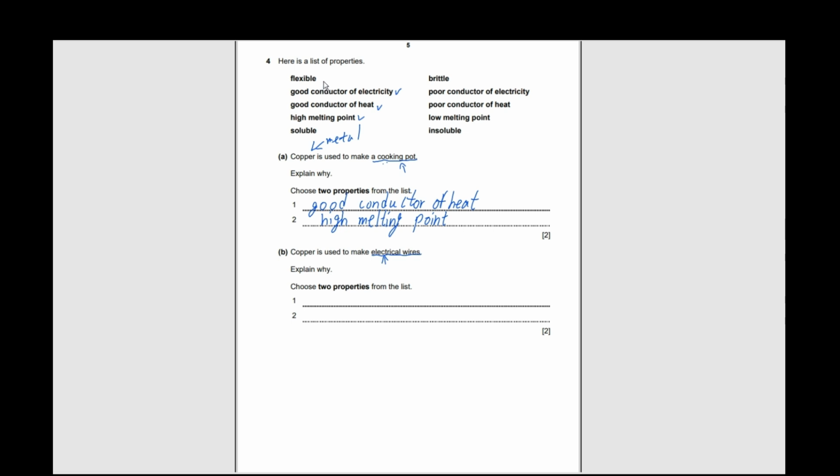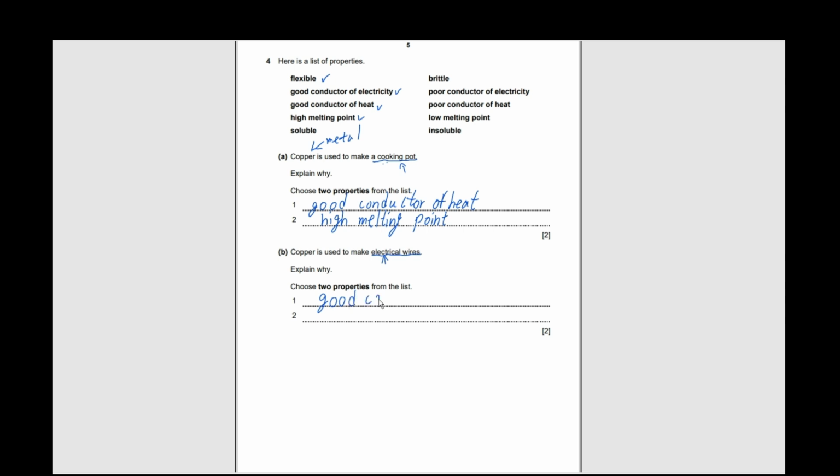They are flexible, because they're used to make electric wires. So yeah, we can say they're flexible. So first point, good. Also, you can actually include high melting point in this, but I'll go for flexible for the second point.